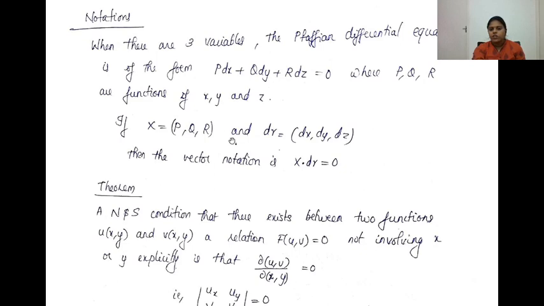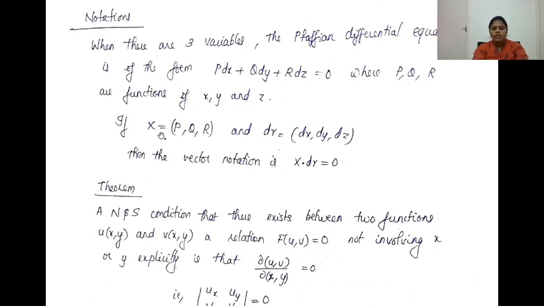And before we move on to the theorems, we will introduce these two notations. We will be using these notations in the coming theorems. When you have three variables, your Pfaffian differential equation will look like this: p dx plus q dy plus r dz, where p, q, r are functions of x, y and z.